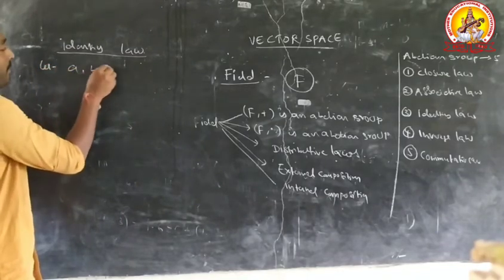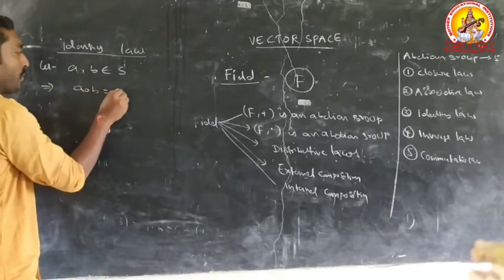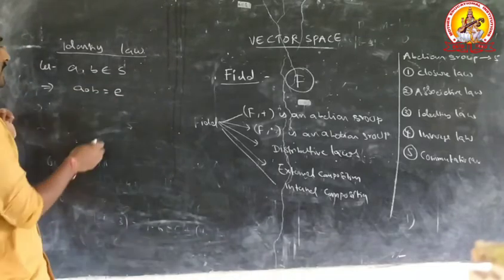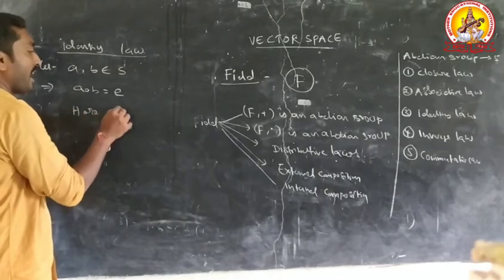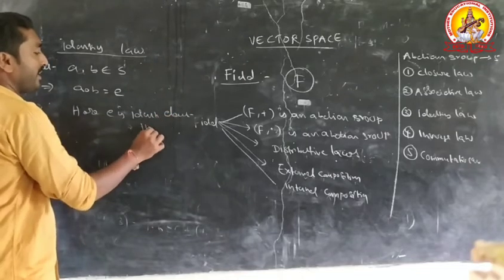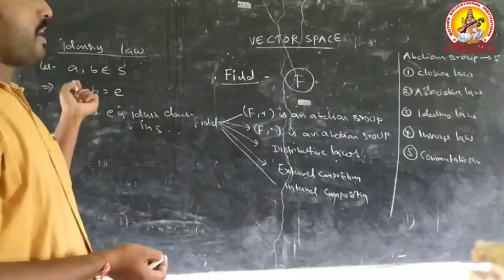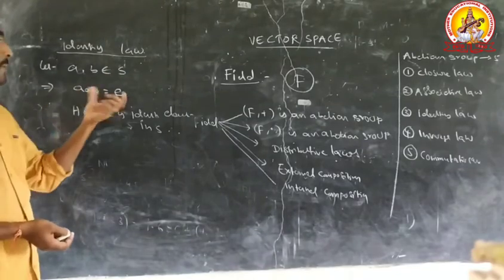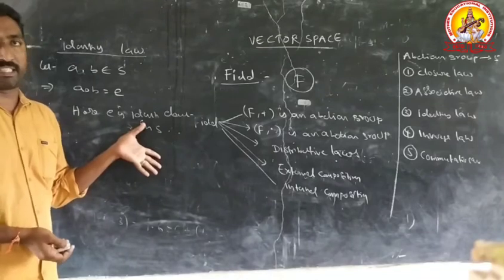Let A, B belong to S. That implies A circle B equals E. Here small e is the identity element in S. The general form of identity law: A, B belong to S, when we take two elements in S, A circle B equals E, where E is the identity element in S.